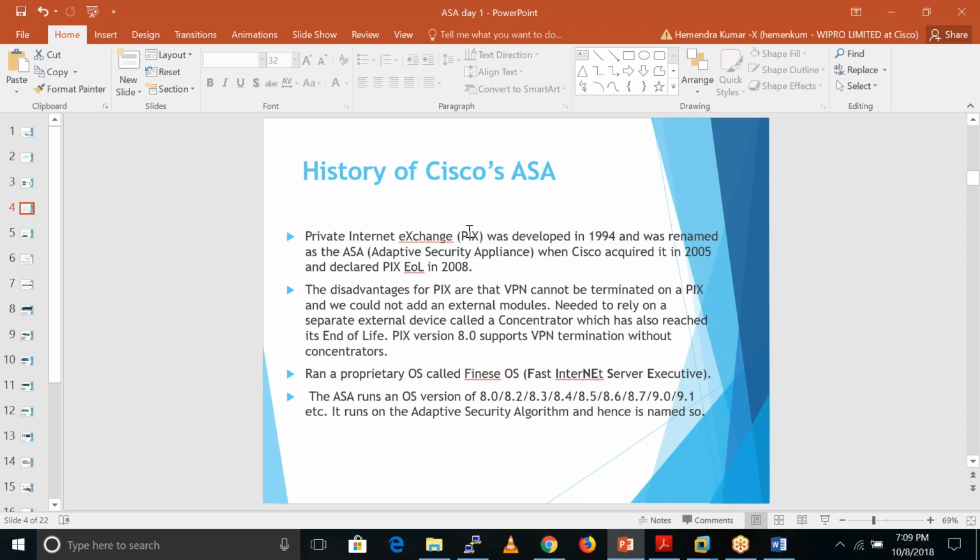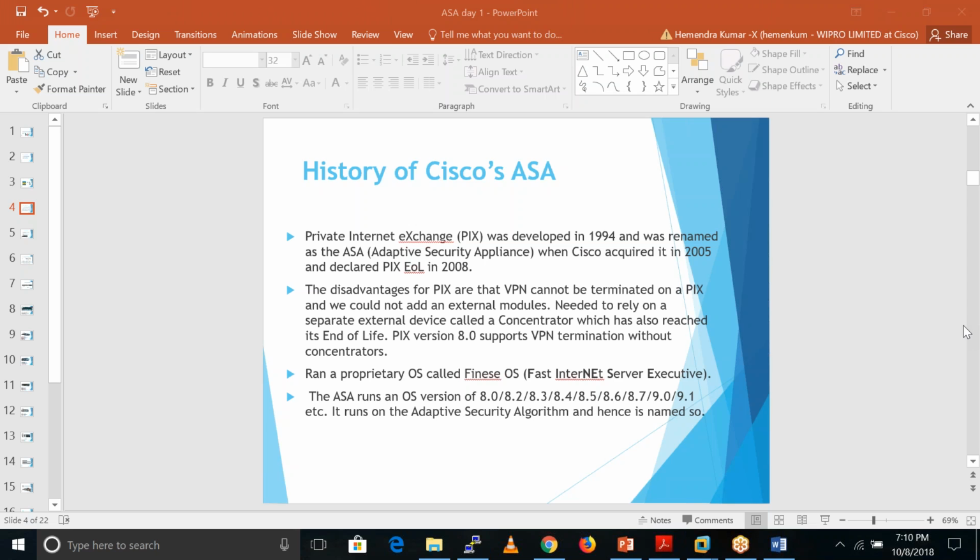So what Cisco did basically was mix the PIX firewall and VPN Concentrator, and they launched the new firewall, which is known as the Cisco ASA firewall. So that is the history of Cisco ASA firewall. Cisco ASA firewall is a mixture of the PIX firewall and VPN Concentrator device.